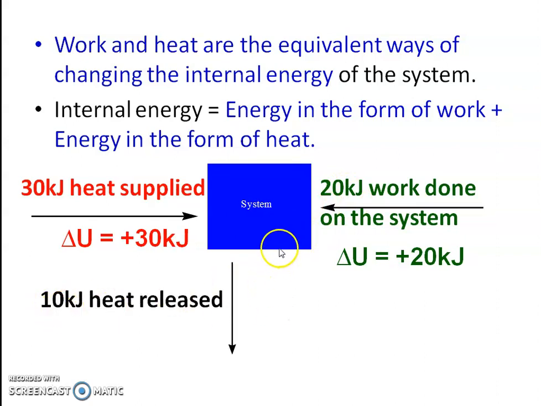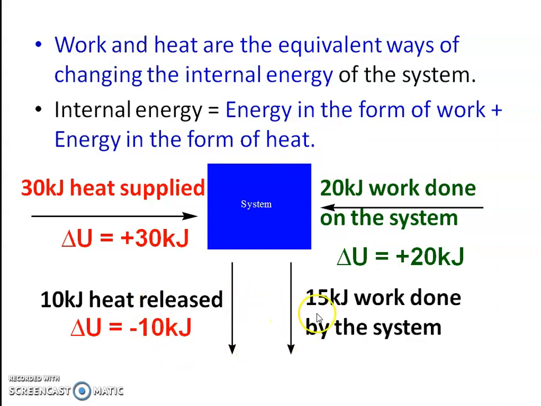Or suppose 10 kilojoule heat is released out of the system. This energy going away from the system, or given out to the surrounding, means delta U during this change is minus 10 kilojoule. Suppose at the same time 15 kilojoule work is done by the system on the surrounding. Work done by the system on the surrounding is minus W, and during this change again internal energy decreases by minus 15 kilojoule.